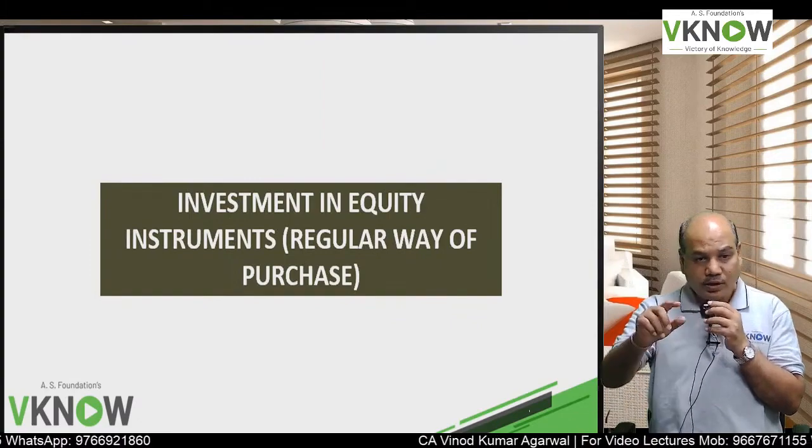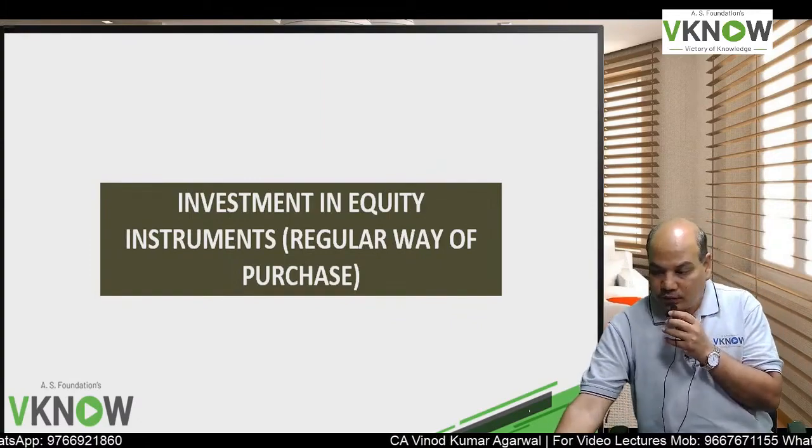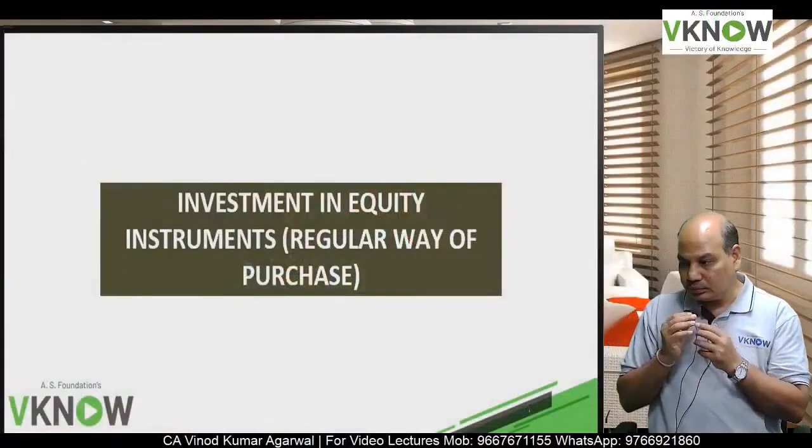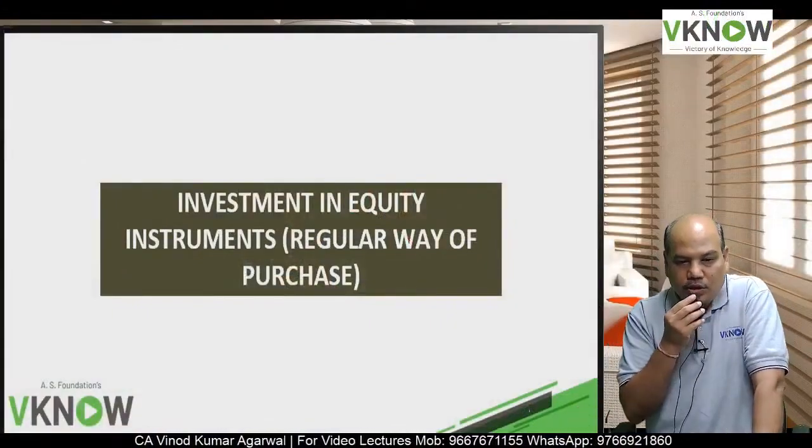So what we have covered till now, understand. First we have covered short-term financial asset. Then we have covered long-term financial asset. 3 categories we have discussed: amortized cost, FVT OCI, FVTPL. Now we are going to cover investment in equity instrument.